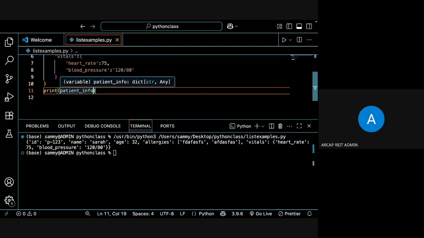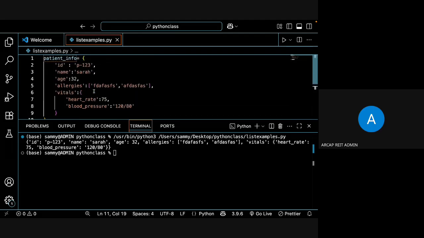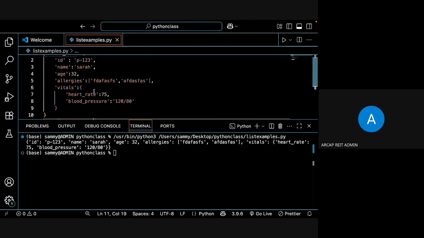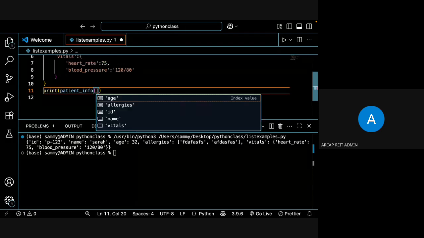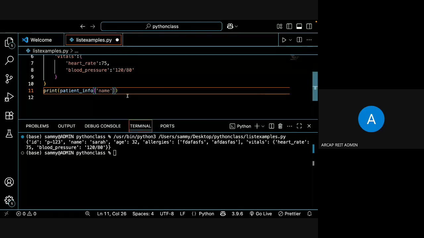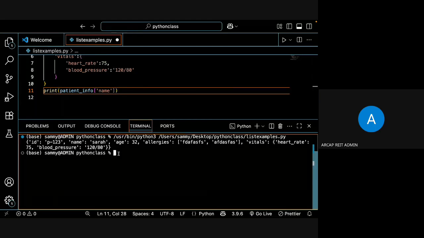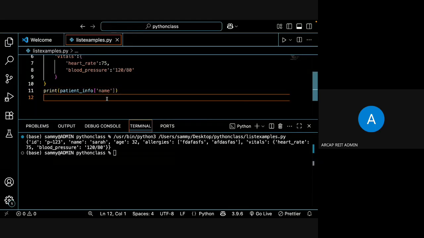So if I want to get the details of name, how do I give it? Normally, when we are giving any data structure with multiple values, we use the index. Normally here, what is the index? Not 0, 1, 2, 3. It is the key that is the index. So if I use the name, it only displays the name. Okay, I'm saving it there.